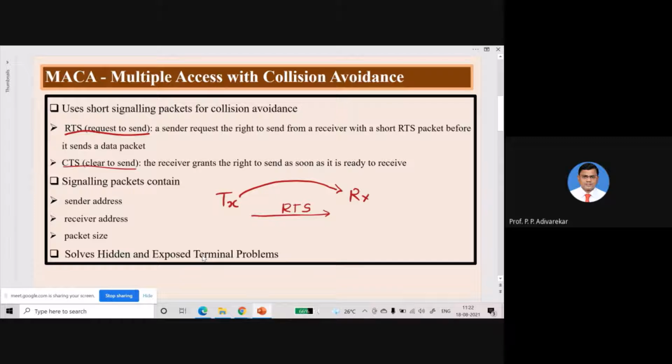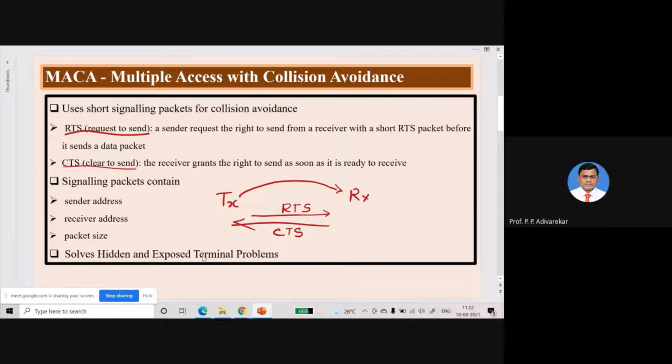If the receiver is free and ready to accept any data transmission, then it will reply with another signaling packet, and that is nothing but the CTS. So RTS and CTS is like a handshaking process which is performed before transmission of actual data.